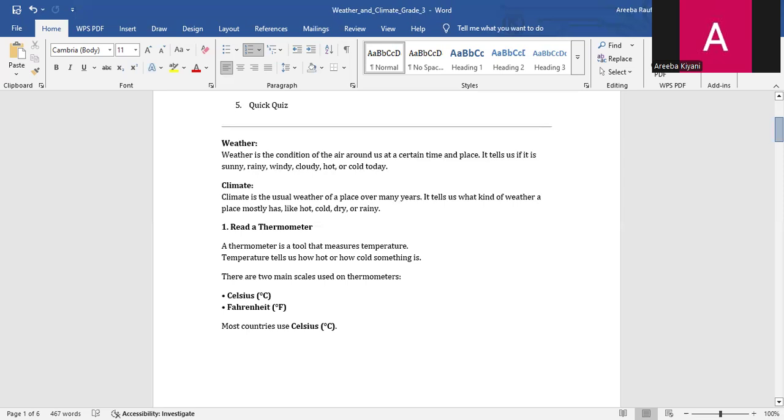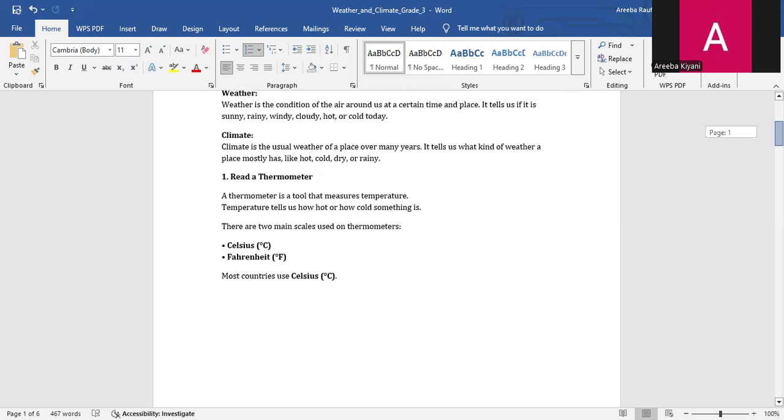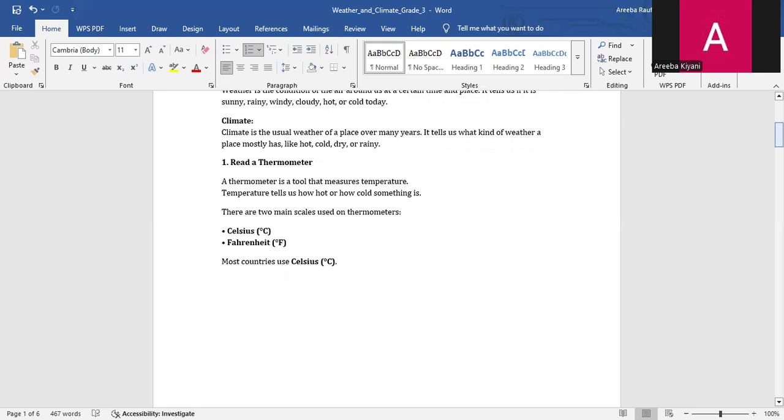Read a thermometer. First, we will tell what a thermometer is. Basically, a thermometer is a tool used to check how hot or cold something is. We read it by looking at where the colored liquid stops on the scale. A thermometer is a tool that measures temperature. Temperature tells us how hot or how cold something is.